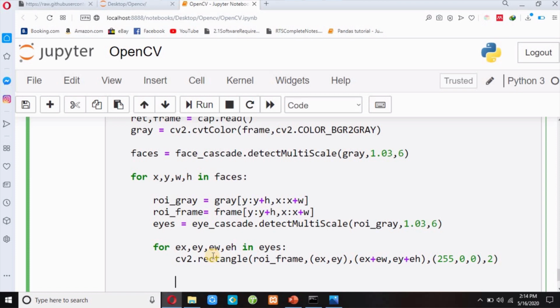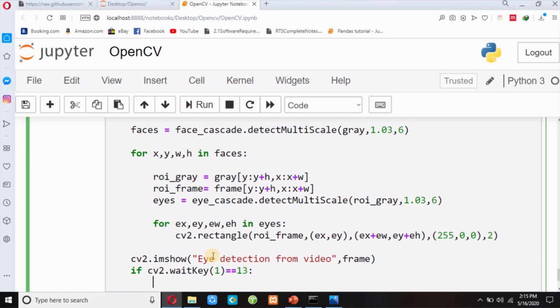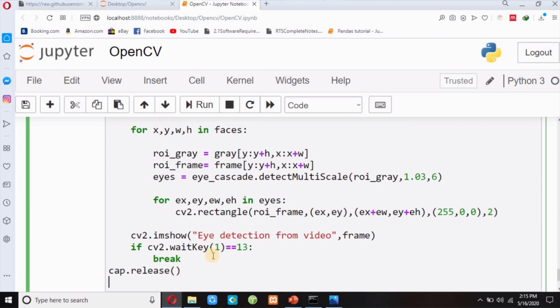Finally I will display my image with cv2.imshow. The title, suppose, is eye detection from video, and then I have to pass frame. If I press enter it will destroy my window, so waitKey(1) equals 13, or I can write 27. So if I press the escape key it will destroy my window. I will write break, I will release my camera, and then cv2.destroyAllWindows.